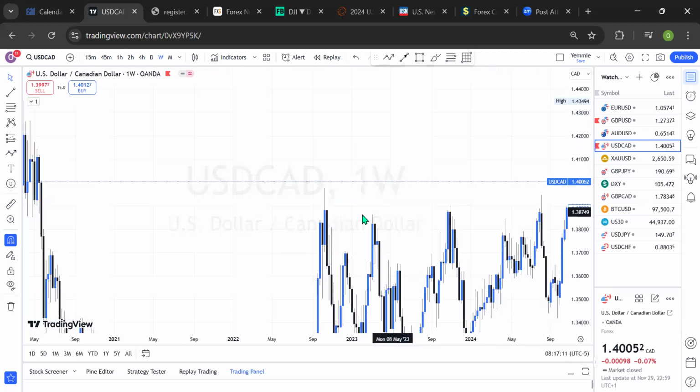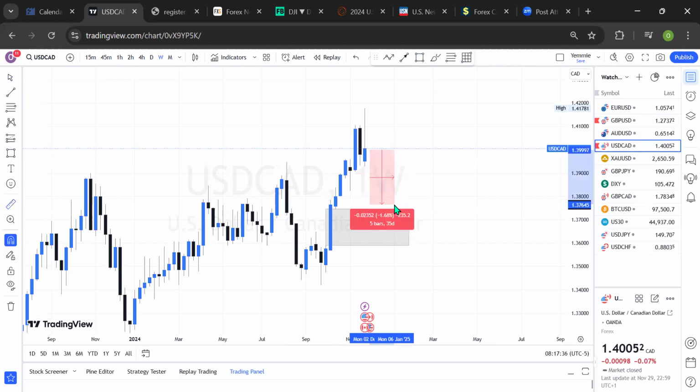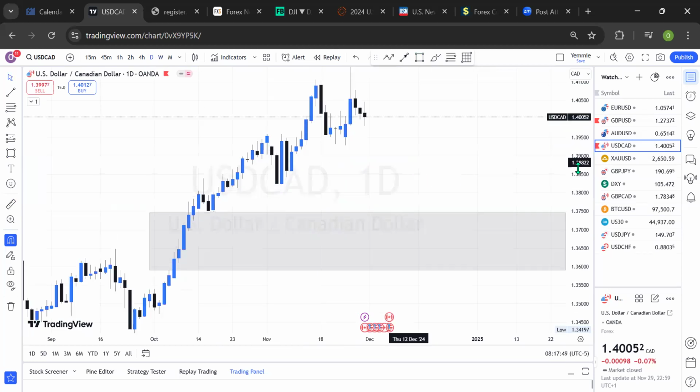And with this outlook, what we've seen so far is when the market created a lot of movement like this, there are so many opportunities in that gap where the market has created to come back to as a discount pricing. We have so many imbalanced price levels right there. There's also a complete price range right there, but we have a lot of opportunity in that gap. So which means we may be expecting more of a sell momentum for the USD CAD to even come back into this price range, which is about 330 pips to the threshold of that fair value gap level. And of course, let's further refine this on a lower time frame, like the daily time frame in the market, and let's see what opportunity we have on the USD CAD.